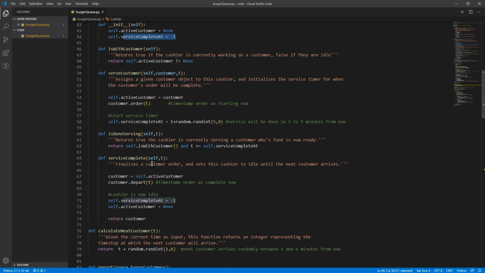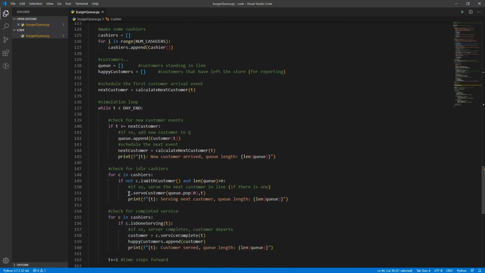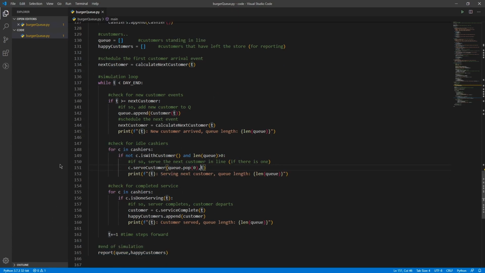All right, so back down to the main loop, which is here. For all the cashiers, if they're not currently serving someone, then serve the next customer. So pop the first customer out of the queue and pass them into that serve customer method that we just saw, along with the current time step. So cashier now has the first customer in the list. Now this loop is going to keep repeating and doing all of these steps, so it's entirely possible that some time has passed and that cashier is now finished serving that customer.